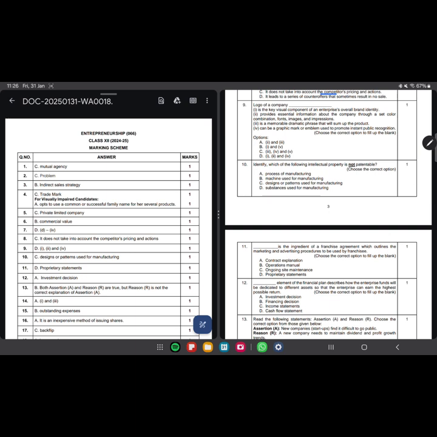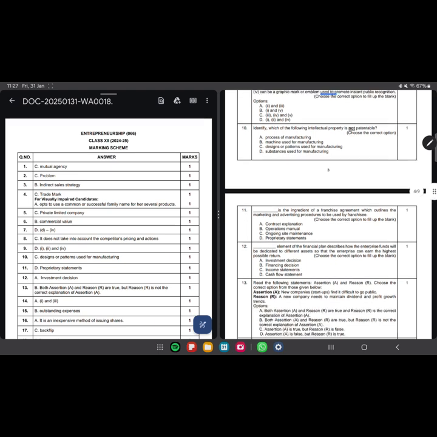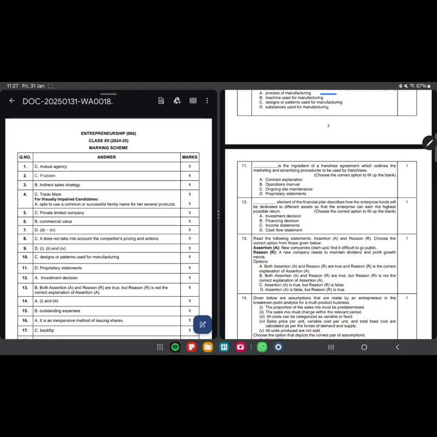Identify which of the following intellectual property is not patentable. The intellectual property which is not patentable are generally designs or patterns used for manufacturing. Okay, so that is not patentable generally, because the same design, like we have copies of any product, so the designs are not patentable generally. We move ahead with another one.